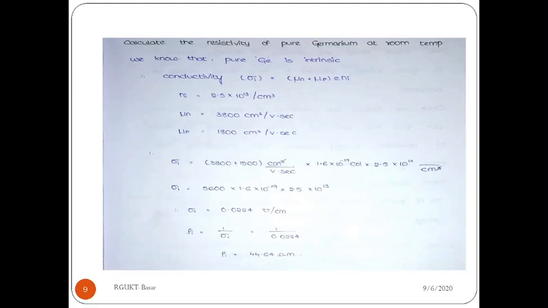And we know the formula of conductivity: sigma i equals (mu n plus mu p) into e into ni. By substituting these values you get the conductivity of pure germanium as 0.224 mho per centimeter. To calculate the resistivity, resistivity equals the inverse of conductivity. So from this we can write 44.64 ohm centimeter.